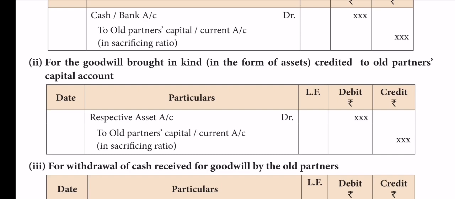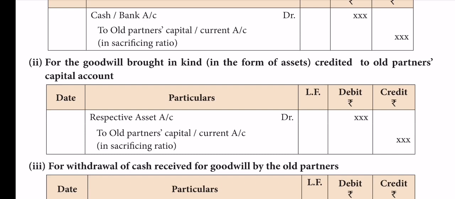Then, second, he may bring his share in the form of assets. Say, for example, he can bring 5 computers worth 2 lakh, or 1 lakh worth of furniture. In that case, instead of cash or bank, the respective asset account, computer or furniture account, debit to old partners' capital or current account. Capital means fluctuating capital, current account means fixed capital. Assume everything is shared in the sacrificing ratio.